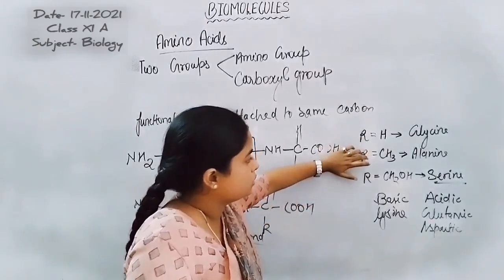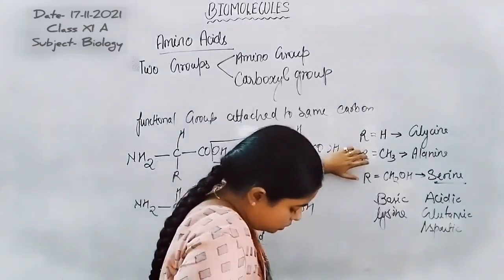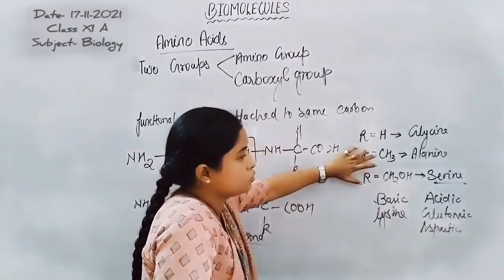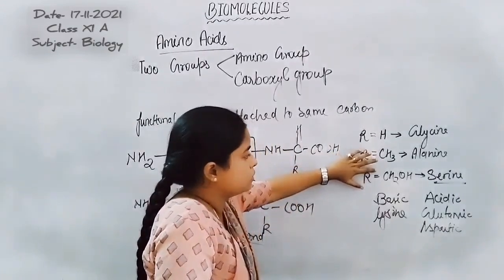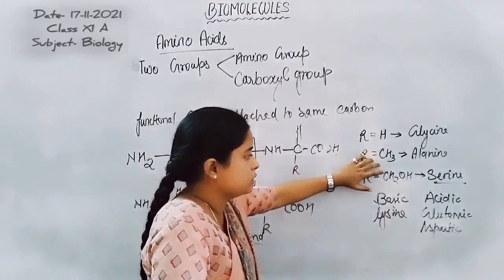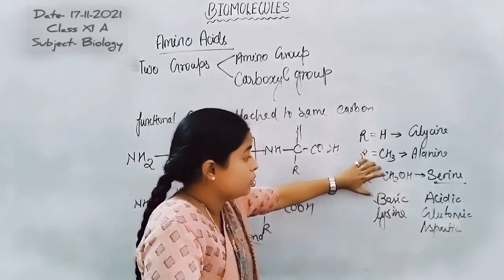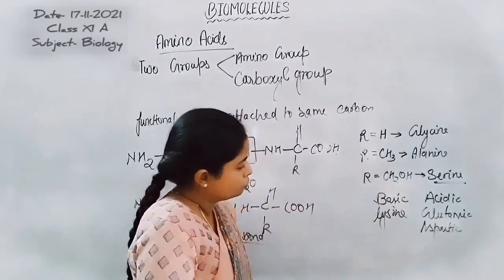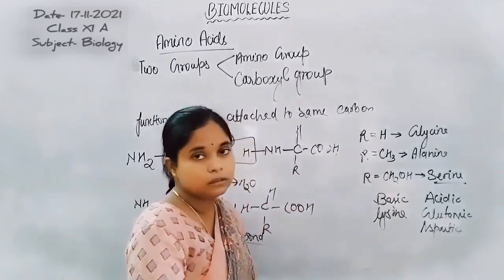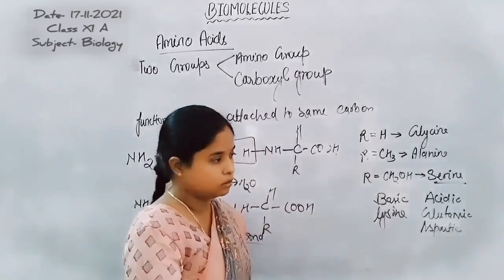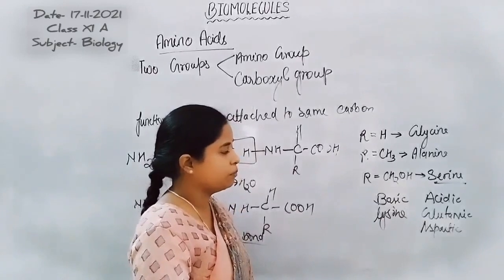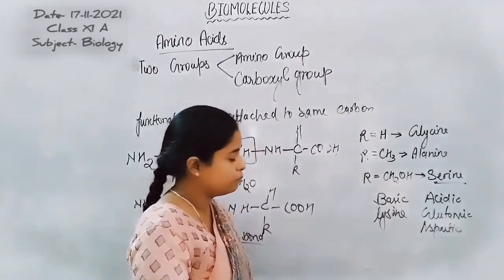If R is CH3, it is alanine, or if R is CH2OH, hydroxymethyl, such an amino acid is known as serine. If at the R region any nitrogen is present, that means an amino group is present, such an amino acid is known as a basic amino acid.